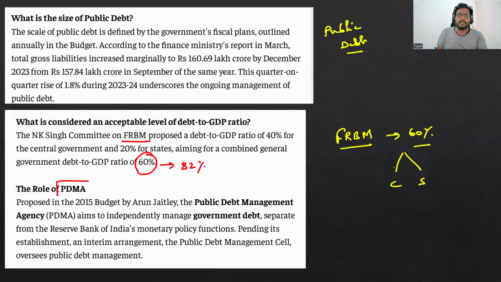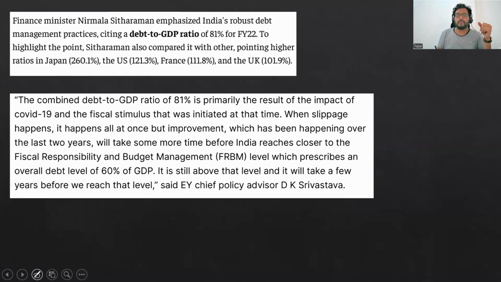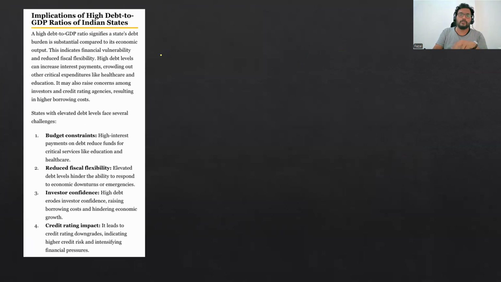So what is this public debt management agency? It is an independent agency whose responsibility is to submit reports on how the debt is going to be managed and how it is being utilized by the country. Here it has again been clearly said that it is just 81%, but what the IMF projected is wrong. You can look at the other countries' debt to GDP, which is quite higher. This actually impacts the credibility of the country if you go for more borrowings, which has to be very, very less.